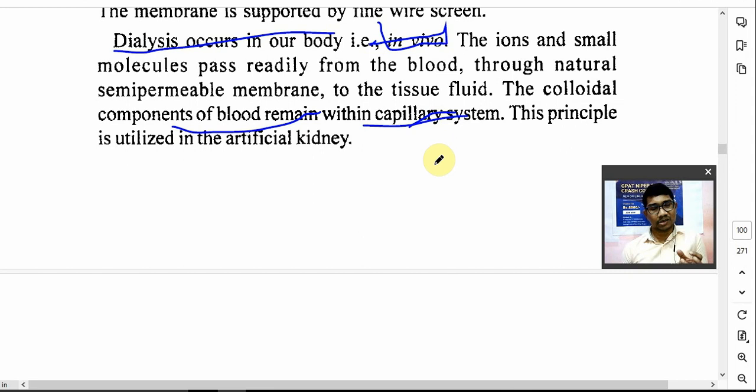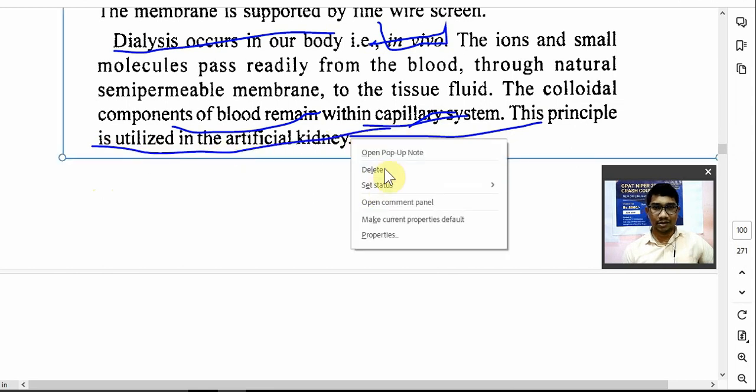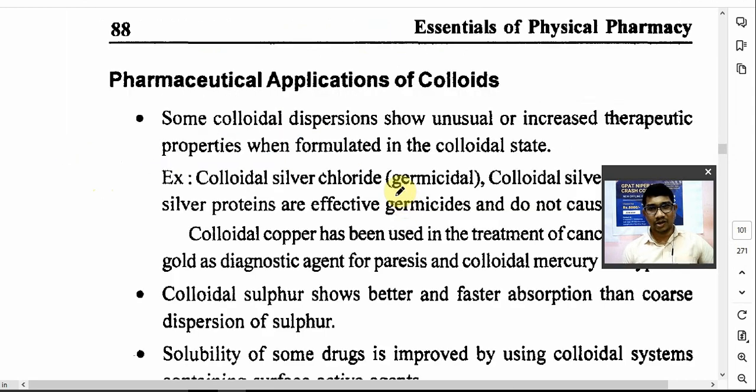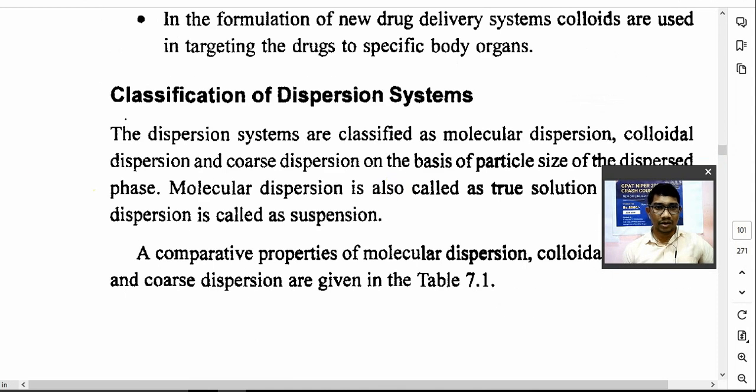The other things, for example salt and water, are impurity, so they can be filtered through the capillary system. This principle is utilized in the development of the artificial kidney for dialysis. Next we will see this part. Application we already covered, so I will not cover application. Classification of dispersed systems: dispersed systems are of three types.